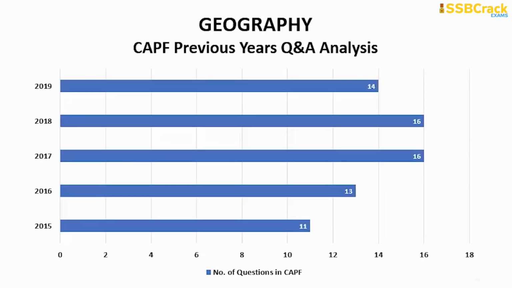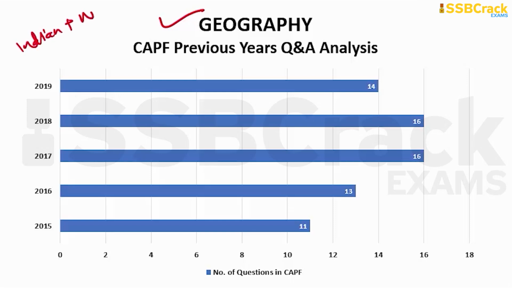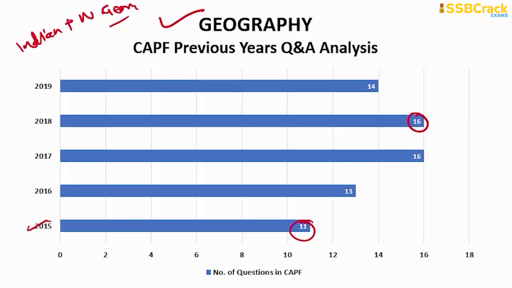Now the next portion is geography. See, in geography, there will be questions from Indian geography as well as world geography. Right? So the questions shall cover the physical, social, economic aspects of geography pertaining to India and world both. From the geography, the least number of questions were asked in the year 2015 and the questions were 11. And the highest count is 16 questions and they were asked in 18 and 17.